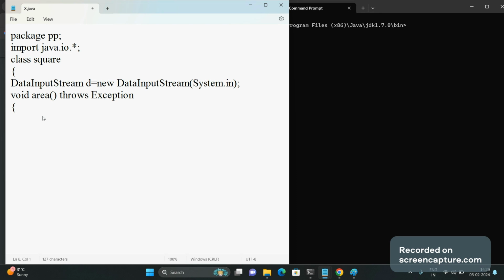Here I am giving a message to the user: enter side of square.